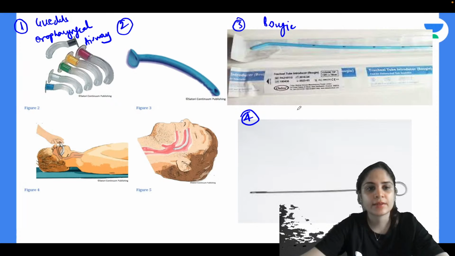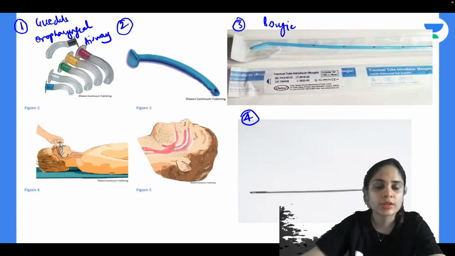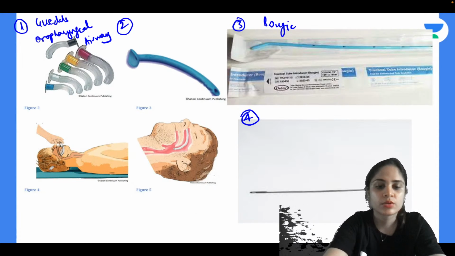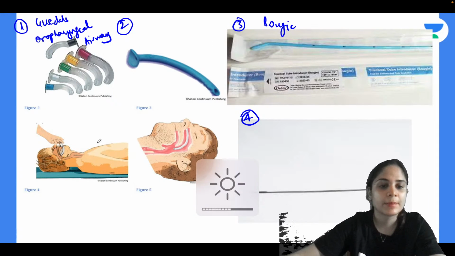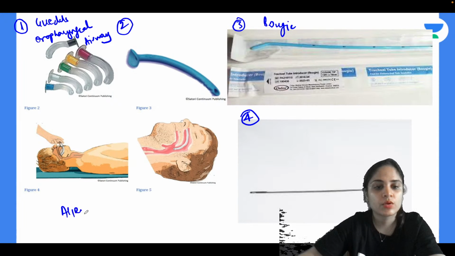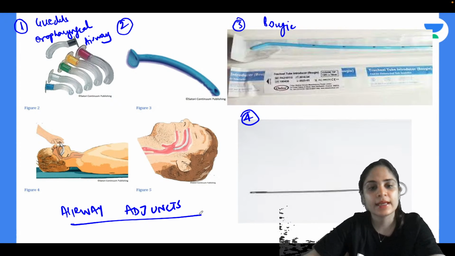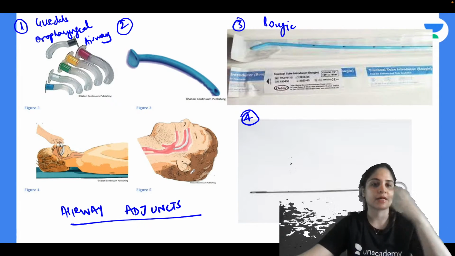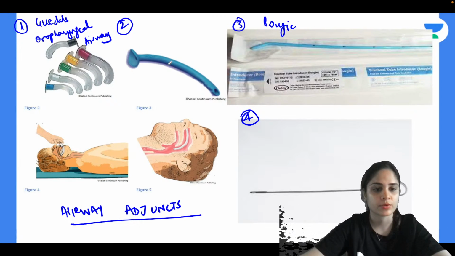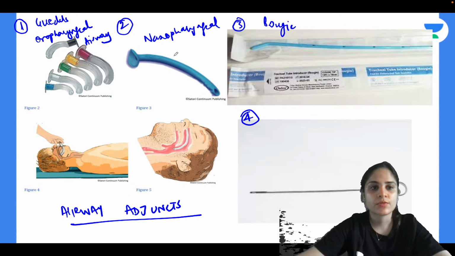Two and 4, anyone? Okay, first of all, what are all of these called? The important thing is all of them help in intubation or in mask ventilation of the patient. So they are called airway adjuncts. They help in maintaining the airway, maintaining oxygenation either by mask ventilation, or they help in intubation. Okay, 2 is called a nasopharyngeal airway. Nasopharyngeal airway.